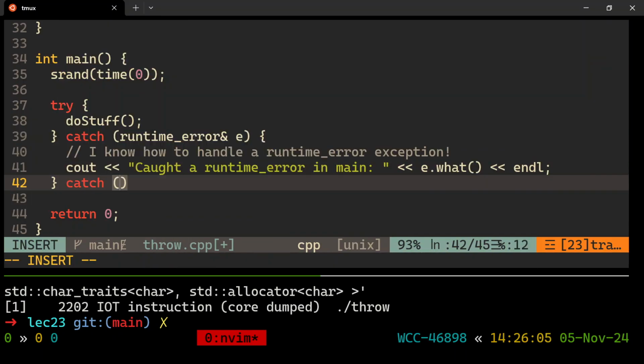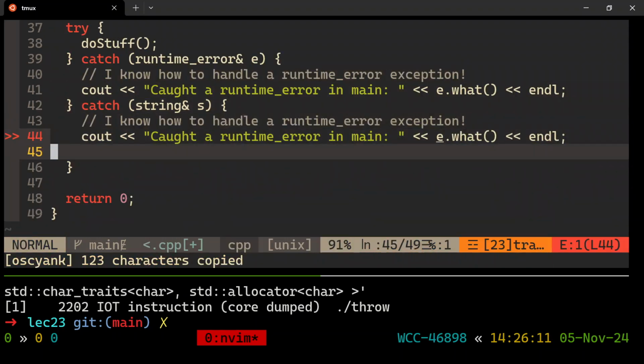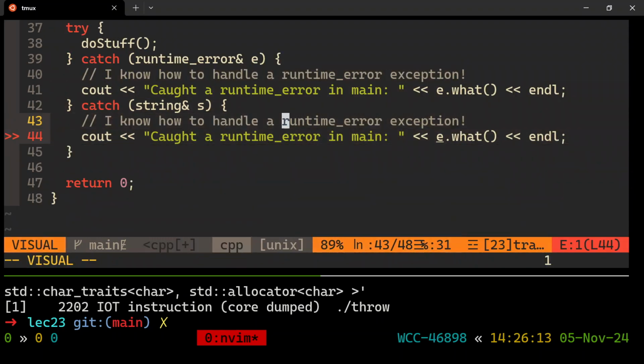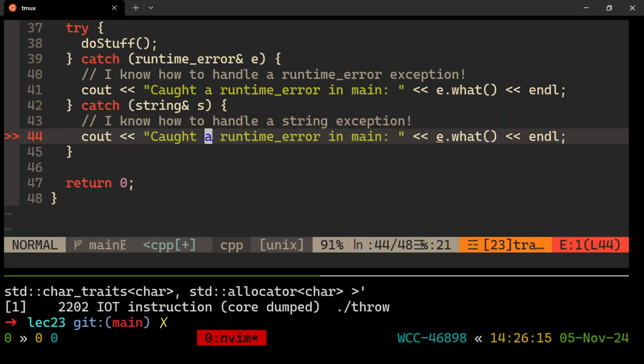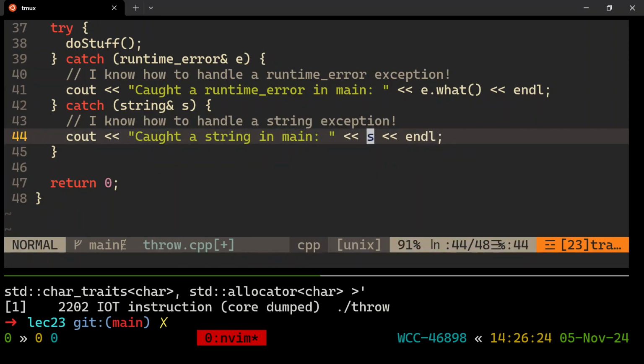Also, a string might get thrown. So let's add a catch block for strings. Always catch by reference, string s. And again, this is you shouting to the world, I know how to handle a string exception. Like, come to me. I have my string glove ready to go. Right? Caught a string in main. And then we're calling it s, so we'll print out the string s or whatever. Like, handle it in some way.